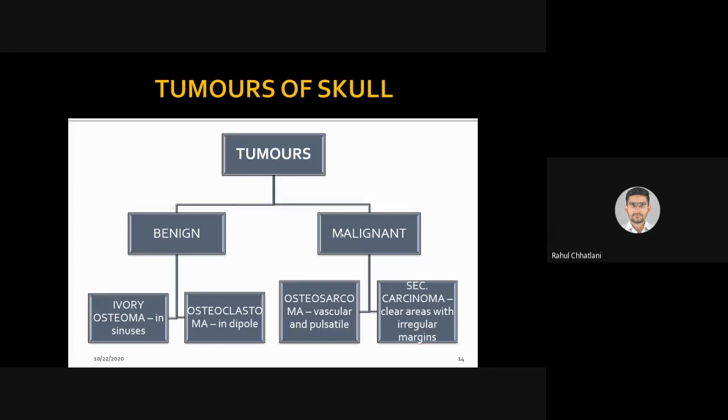What is the function of osteoclast? You might have learnt already. Function of osteoclast? Yes, please reply. What is osteoclastoma? What is the function of osteoclasts?